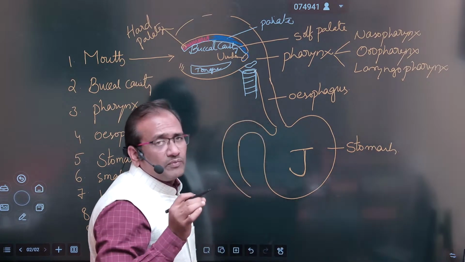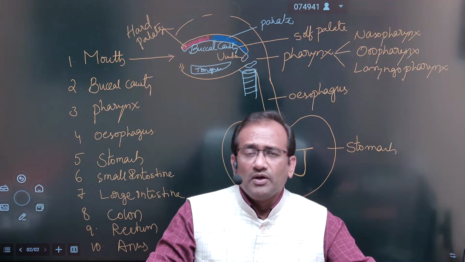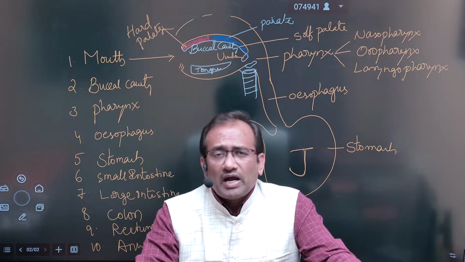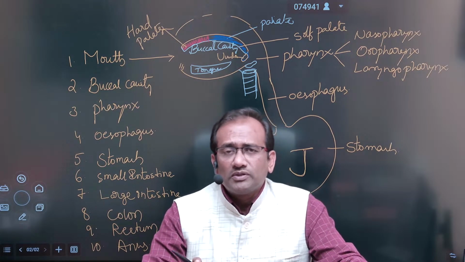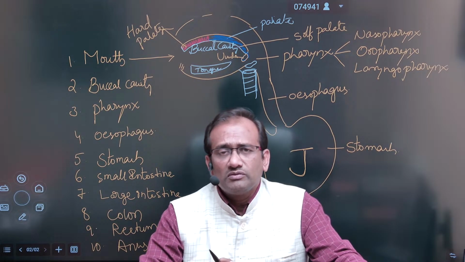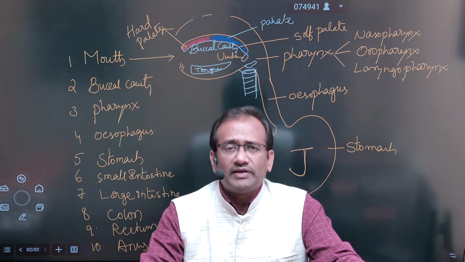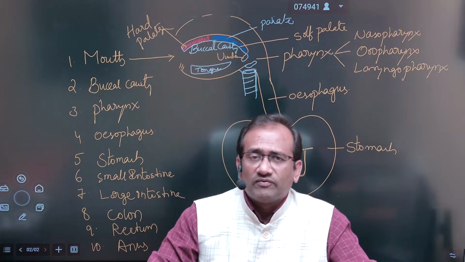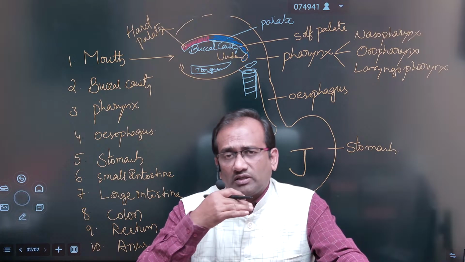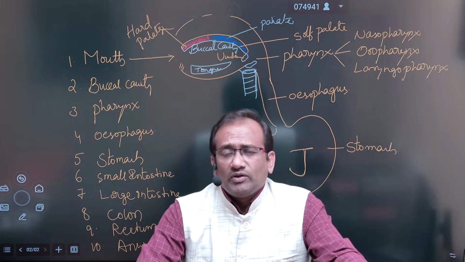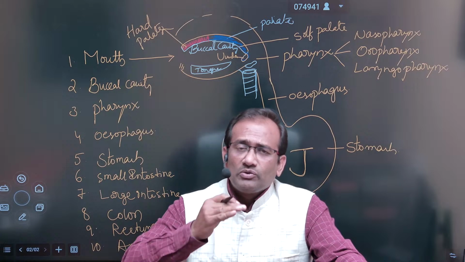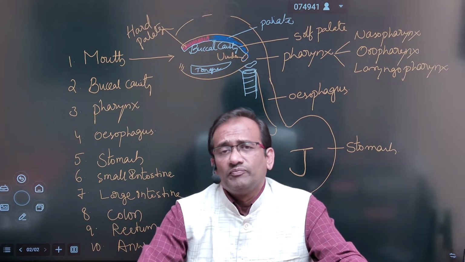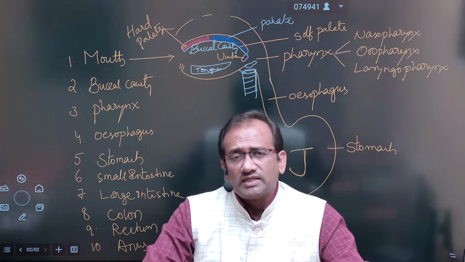We are discussing the alimentary canal, the first part in the human digestive system. In that, we are discussing the parts present in the alimentary canal. It starts with the mouth and ends with the anus. The first part is the mouth, then the buccal cavity, also known as the oral cavity. In the buccal cavity, the roof is known as the palate. That palate is of two types. The anterior part, the starting part of the buccal cavity roof, is known as the hard palate, and going backside to the pharynx area, it is very soft in nature, and lastly it hangs into the pharynx area. That hanging body is known as the uvula.